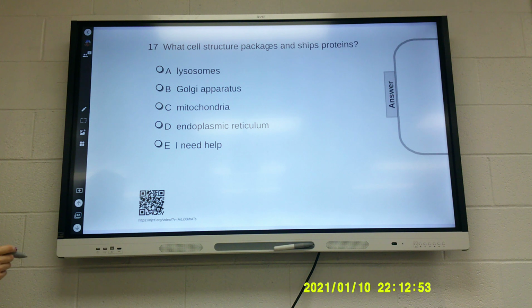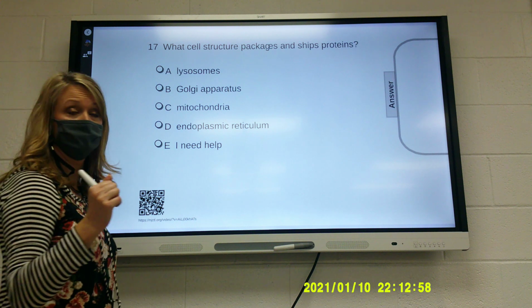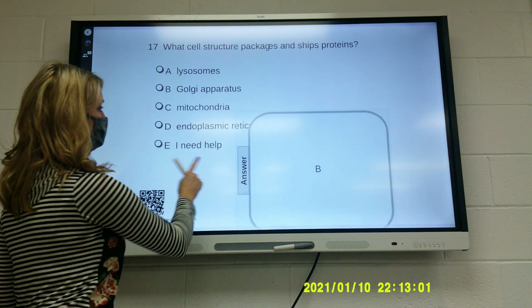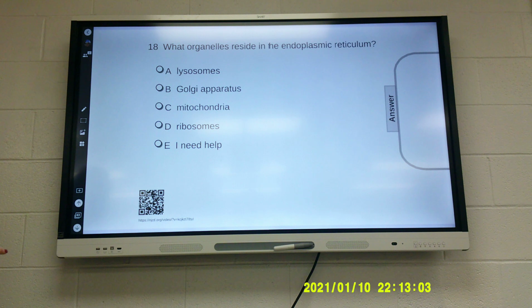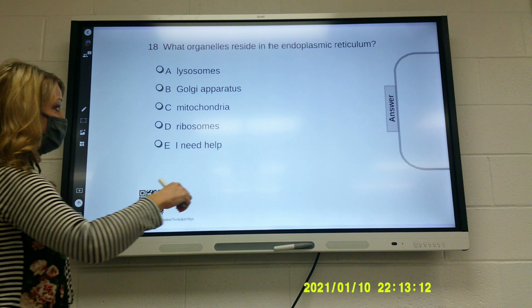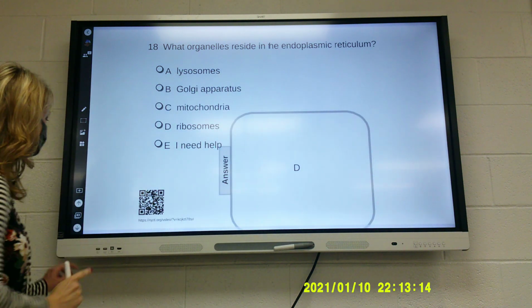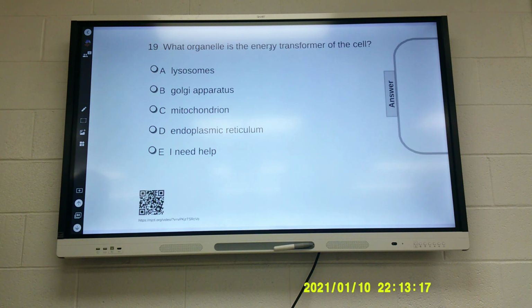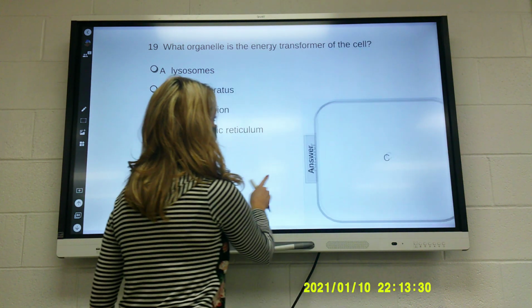The cell structure that packages and ships proteins: lysosome, Golgi apparatus, mitochondria, ER. Go ahead. B. Correct. What organelles reside in the ER? Lysosome, Golgi apparatus, mitochondria, ribosomes. Go ahead, Emma. B. Sounds good to me. What organelle is the energy transformer of the cell? Lysosome, Golgi apparatus, mitochondria, ER. John, what do you think? C. C sounds good to me, and that is correct.